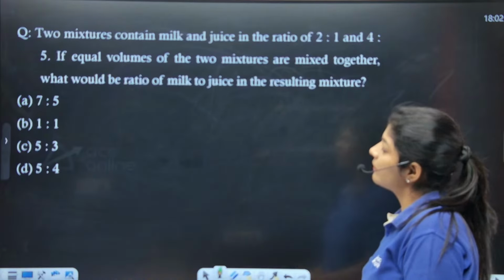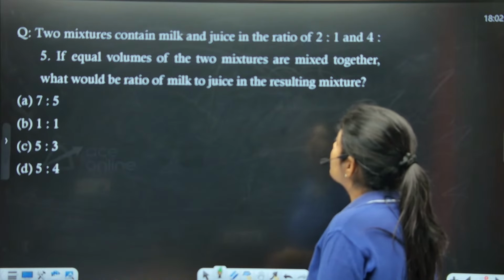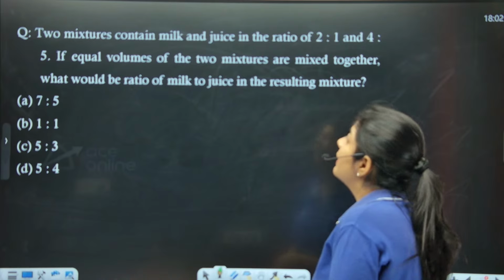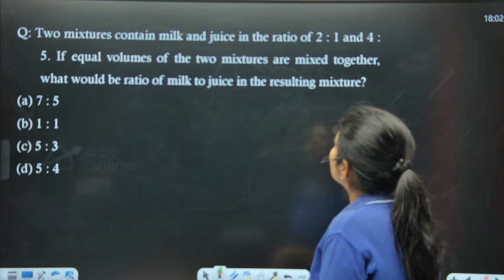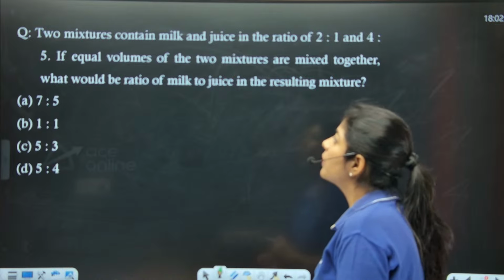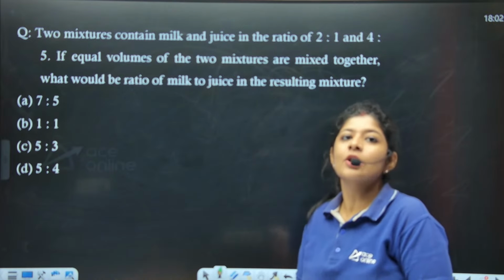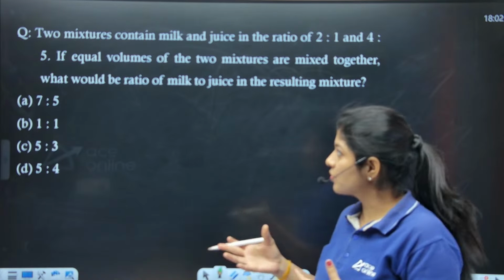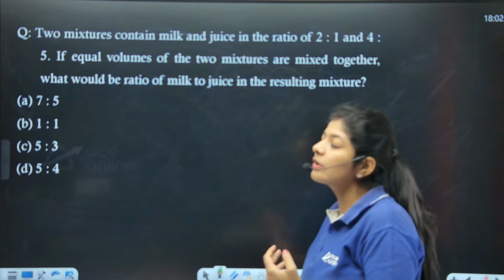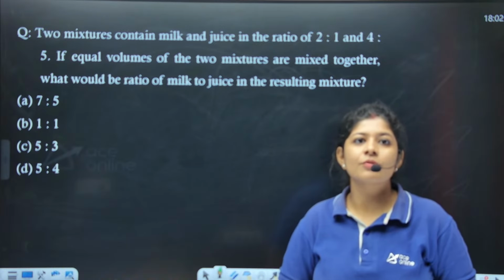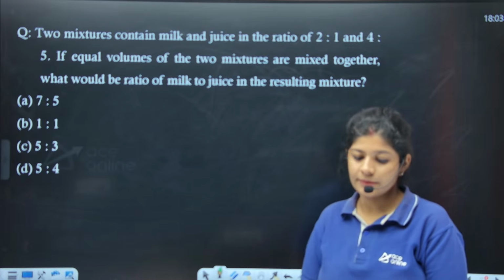Next, the next question is saying that 2 mixtures contain milk and juice in the ratio 2:1 and 4:5. If equal volumes of the two mixtures are mixed together, what would be the ratio of milk to juice in the resulting mixture? So basically this is the last question that we are going to solve. This question is from the concept of mixtures and alligation. So try to solve it. Very good, Prince. Now try to solve this particular question.